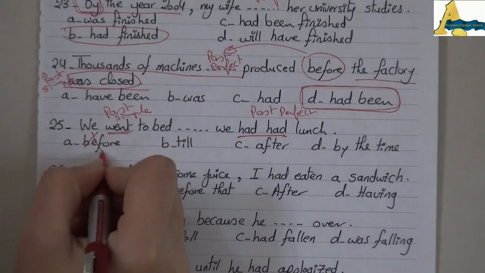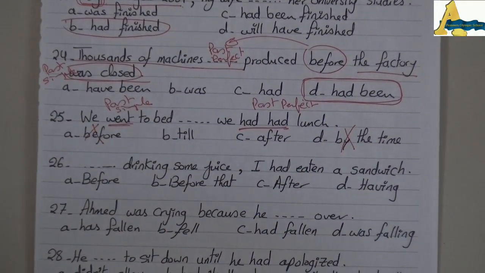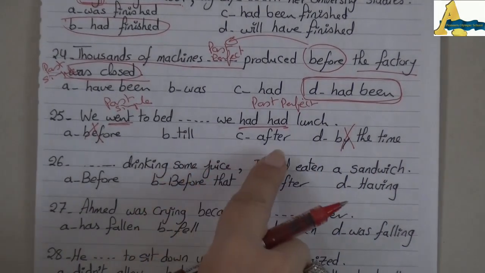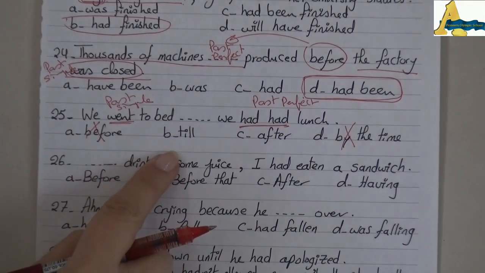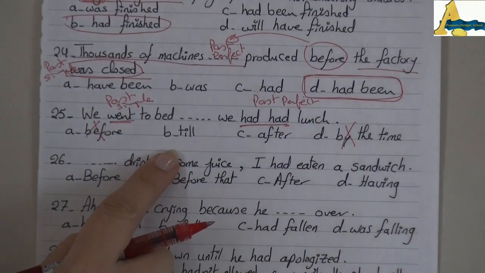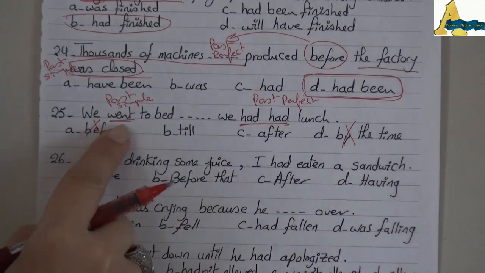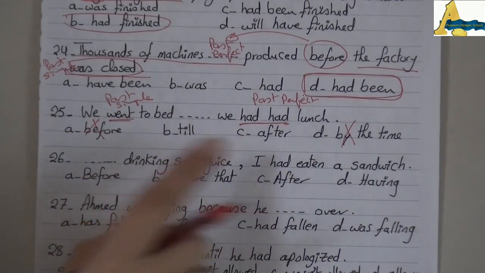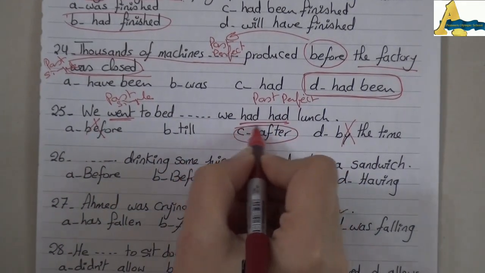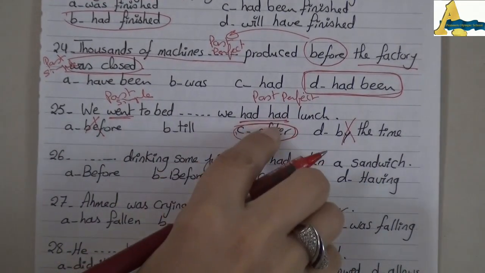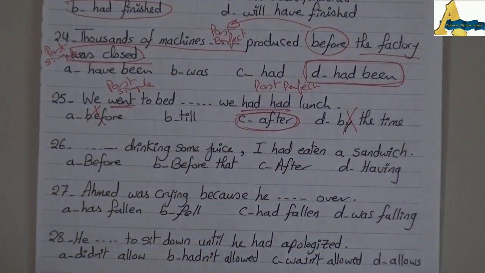So, before and by the time are excluded. Okay? I will choose between till and after. Till is preceded by negative past simple. Okay? So if I put till here, I will say we didn't go to bed till we had lunch. So here I will choose what? After. I will choose after, followed by the first action, the earlier action, which is put in the past perfect.